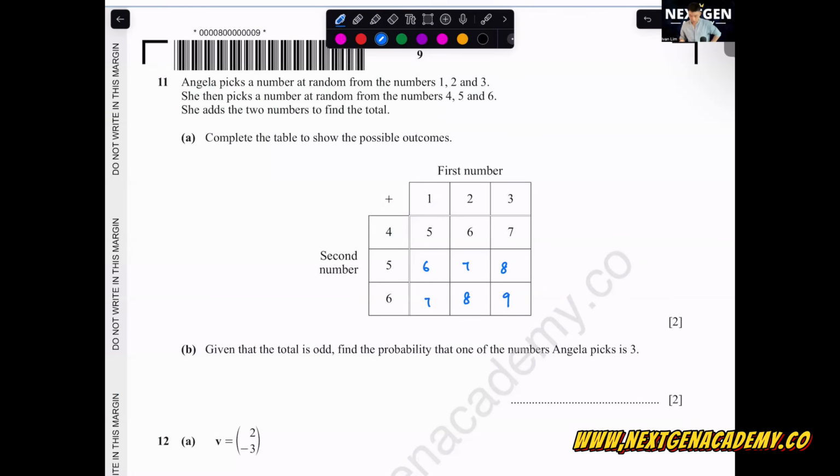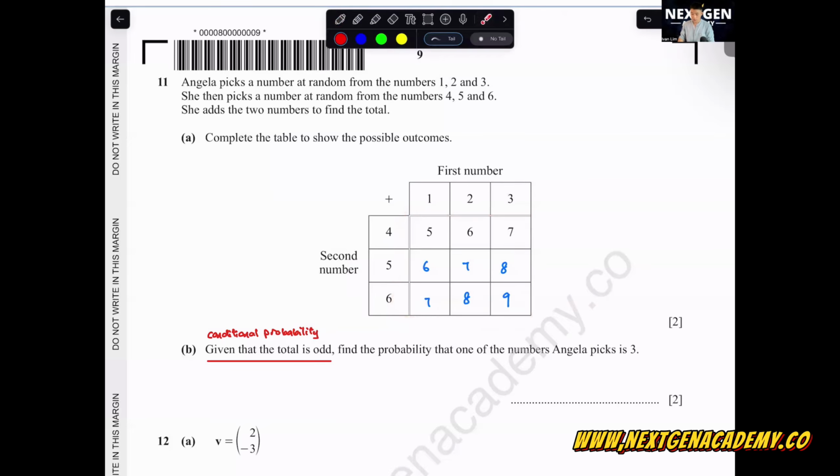Okay, probability. I want you to read the sentence properly here. Given that the total is odd. This sentence is very important. Given that the total is odd, find the probability that one of the numbers Angelica picked is 3. What is this, given that the total is odd? This is called a conditional probability. That means based on this criteria, we only want to take from the odd numbers first. That will now be your total, your denominator value. So you're not going to look at all 9 results here.